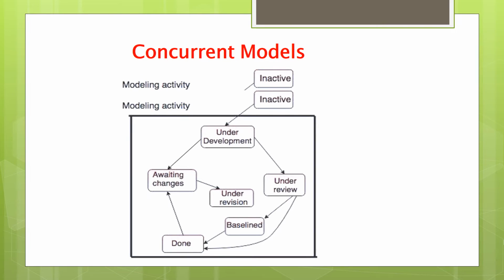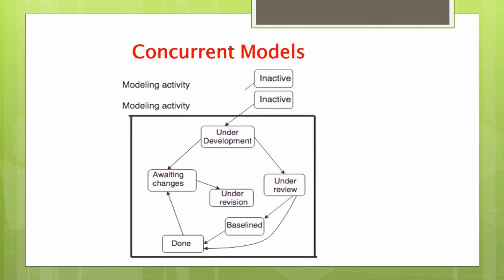This is the figure of the concurrent model. The activity modeling in this model may be in any one of the states noted at any given time. Similarly for other activities, actions or tasks. For example, we can say construction, then testing, communication can be represented in an analogous manner. All software engineering activities exist concurrently but reside in different states.